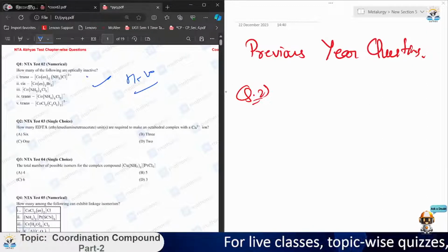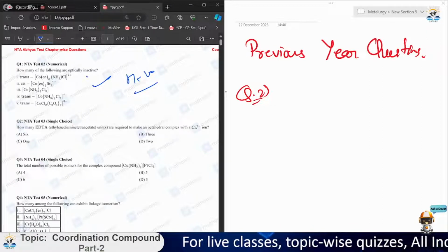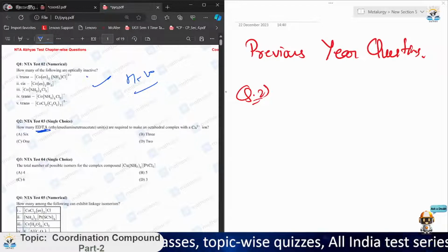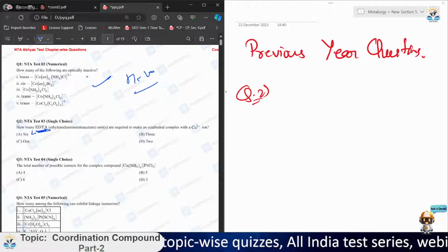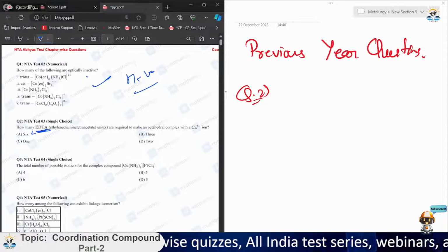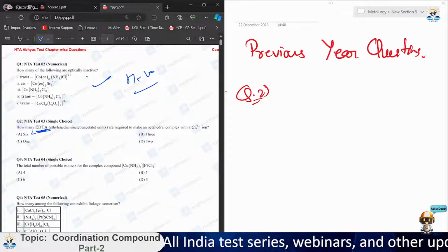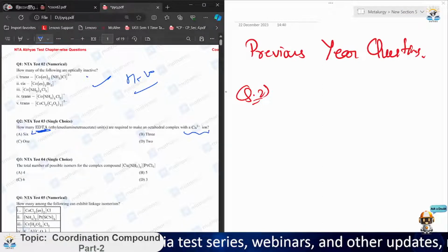See question number two. I'm talking about this because I have not given any question related to EDTA. How many EDTA (ethylenediamine tetraacetate) units are required to make an octahedral complex with Ca+2? I think you understood the question.